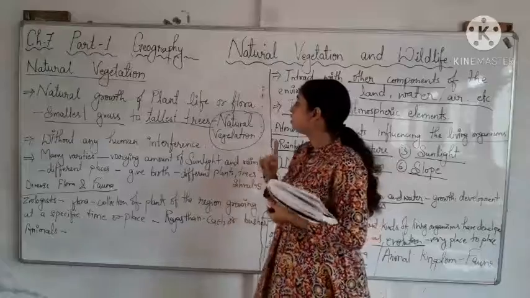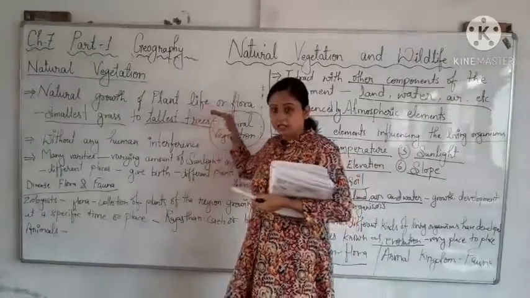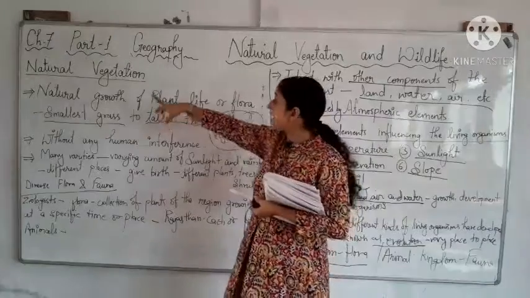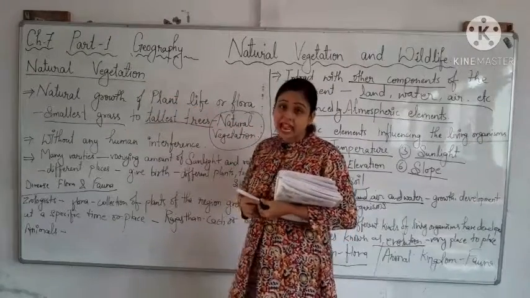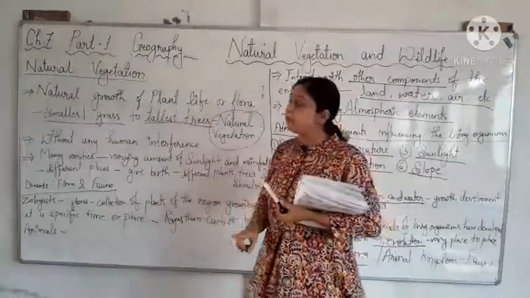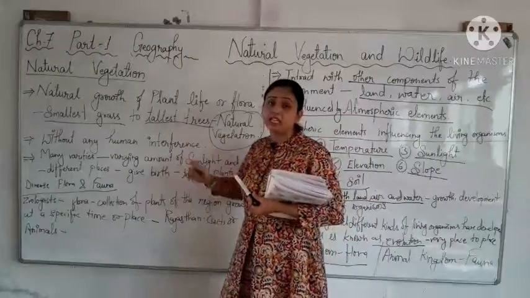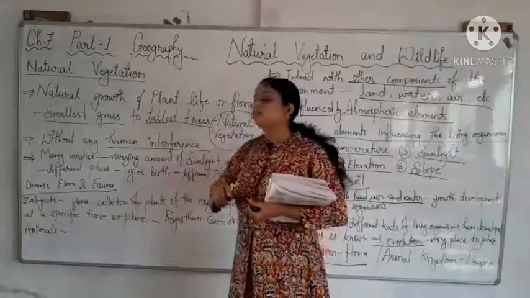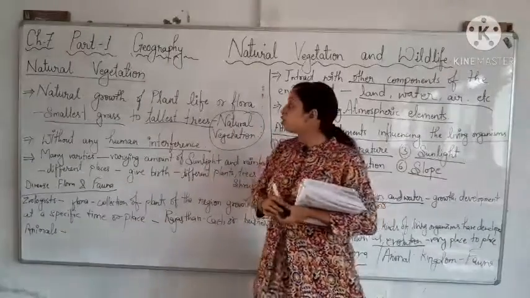Now here, you have already seen, I have said natural growth. That means it should be without any human interference.